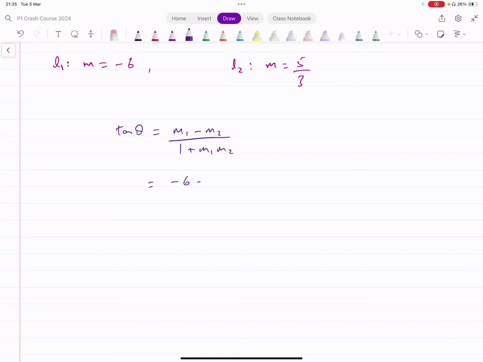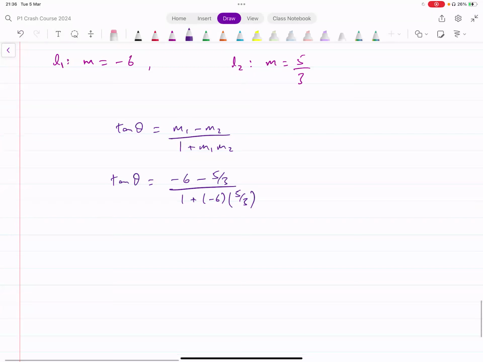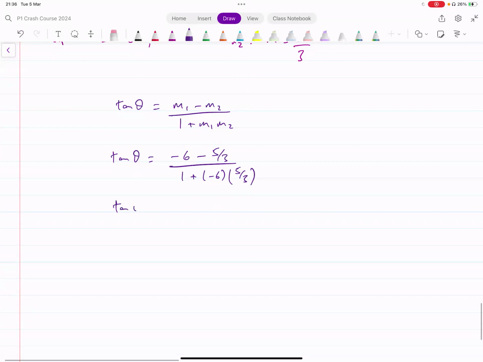That gives you (-6 minus 5 over 3) divided by (1 plus -6 into 5 over 3). Tan theta equals this. Let's simplify this. That gives us tan theta equals, for the numerator, -6 minus 5 divided by 3.